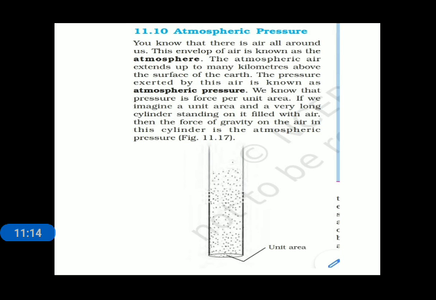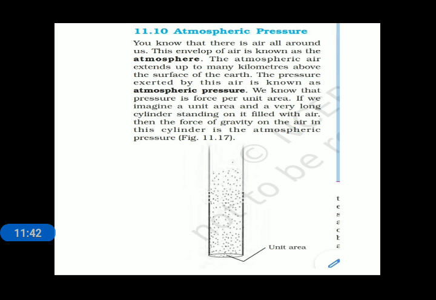You know that there is air all around us. This envelope of air is known as the atmosphere. That is the definition of atmosphere. The atmosphere extends up to many kilometers above the surface of the earth. So the pressure exerted by this air is known as the atmospheric pressure.